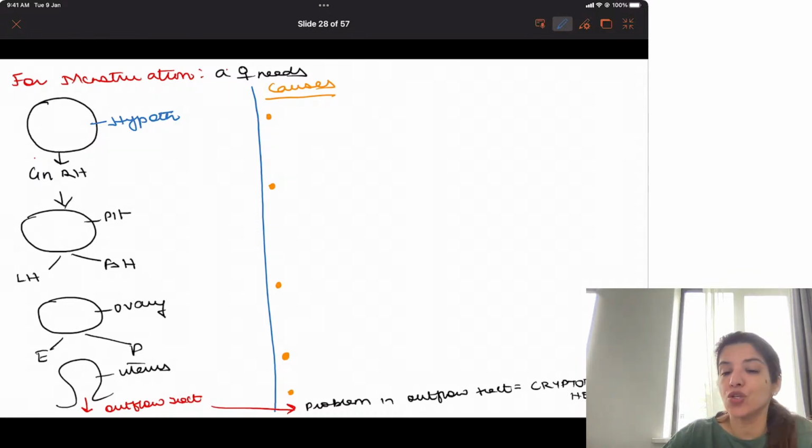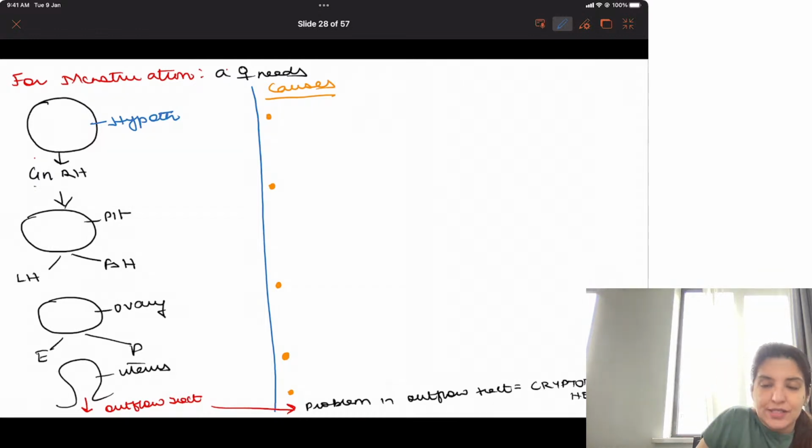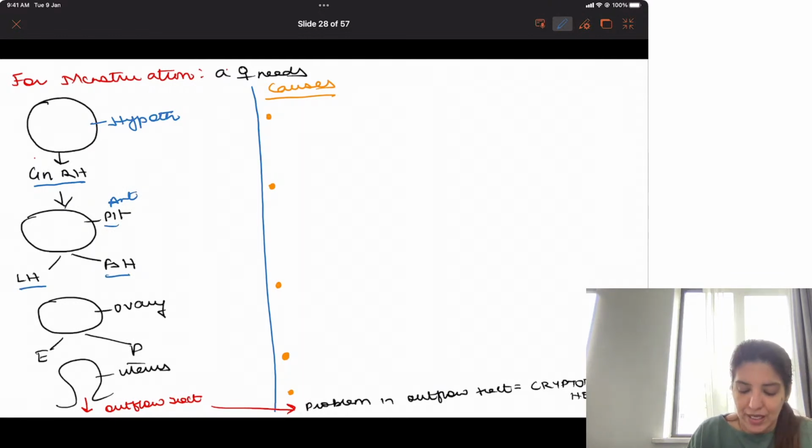Now, causes of primary amenorrhea. In order to enlist and remember the causes of primary amenorrhea, you will have to understand why menstruation happens. Menstruation happens because the hypothalamus releases GnRH. GnRH acts on the anterior pituitary, and from the anterior pituitary, LH and FSH are released. Then FSH is going to act on the ovary and produce estrogen, and LH brings about ovulation and produces progesterone.